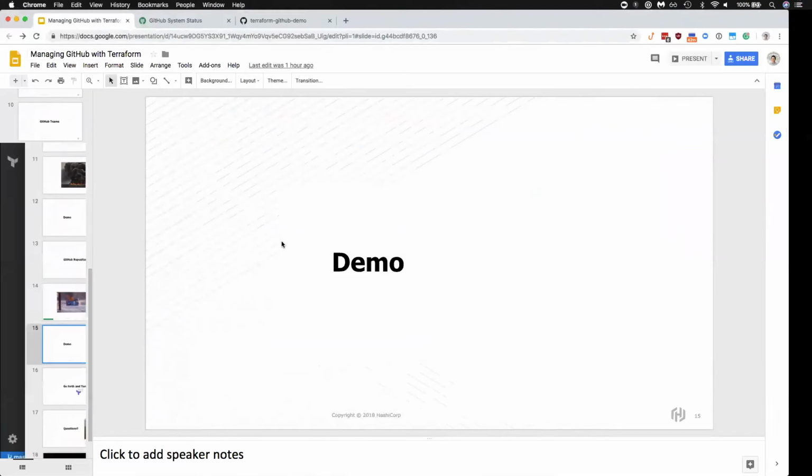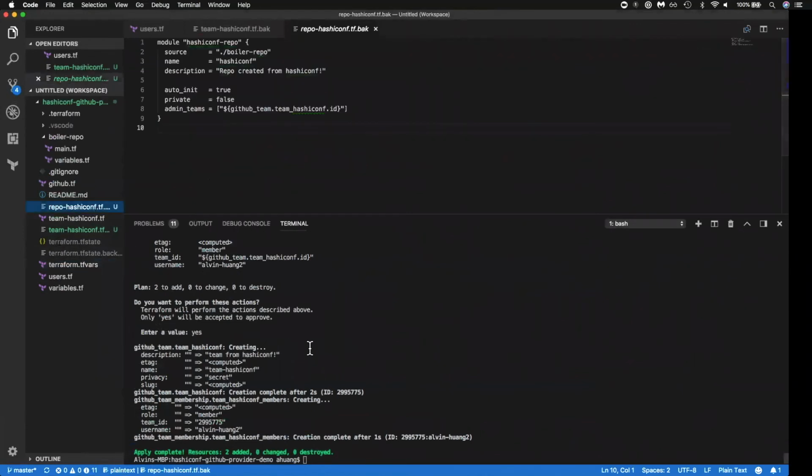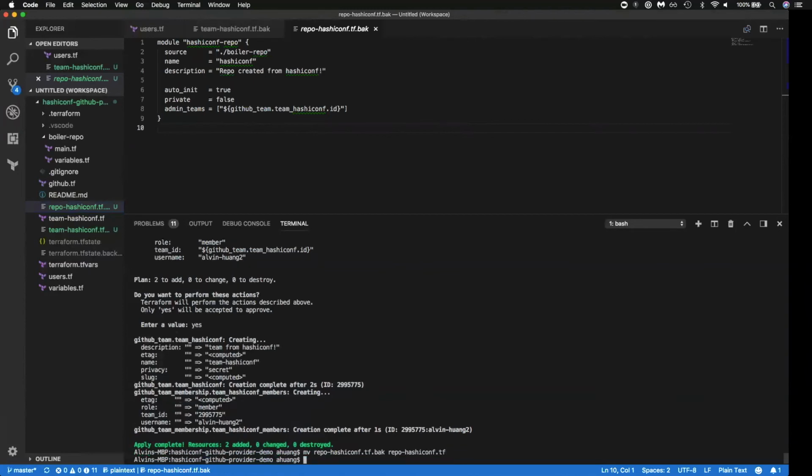We'll go through and look at the Terraform code. So in here, again, I have a repo-hashiconf Terraform configuration file that I've renamed so that we could ignore it for the first two parts of the demo. I'll move it back and let's have a look at what this does.